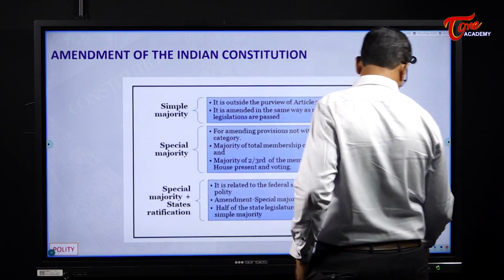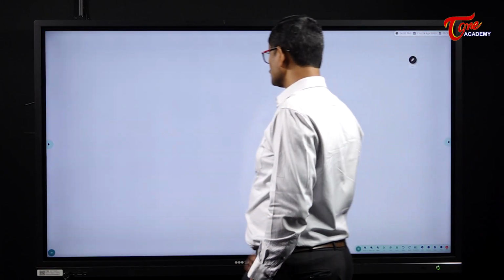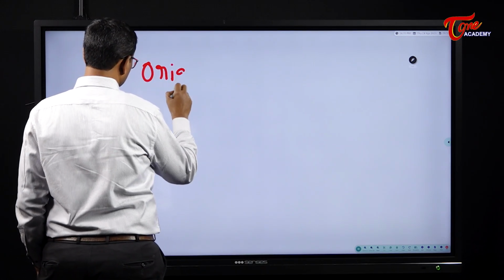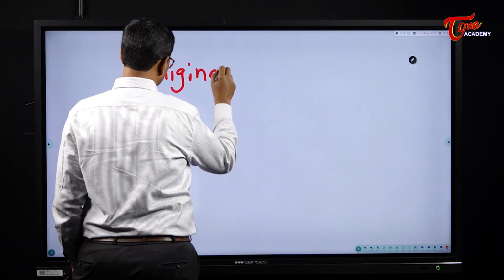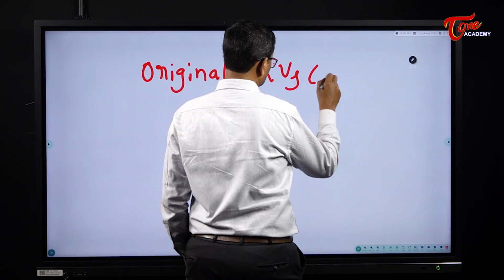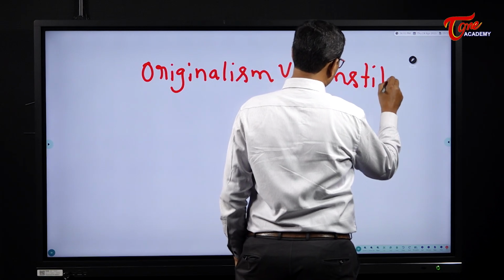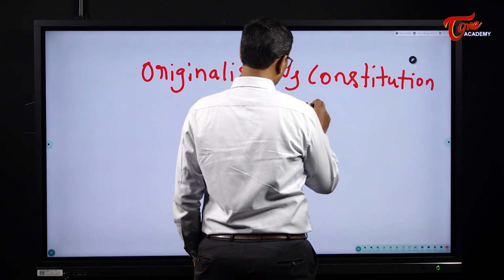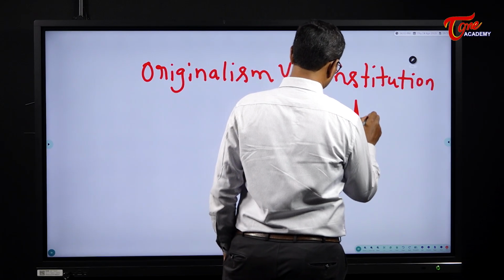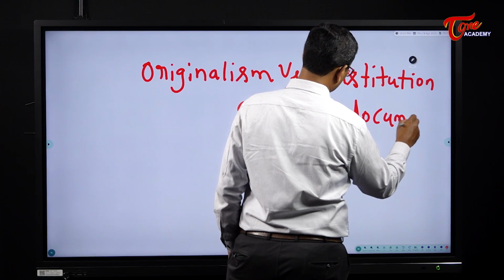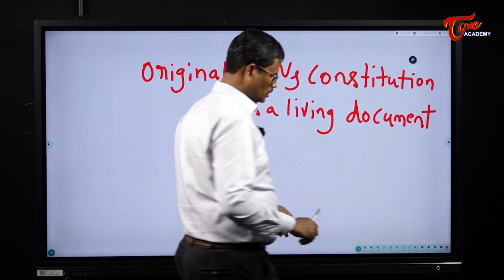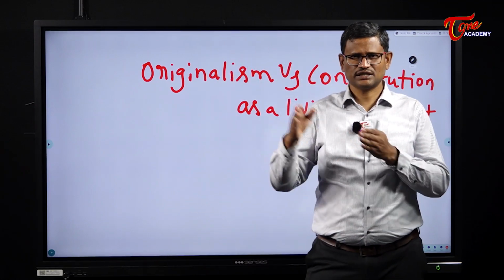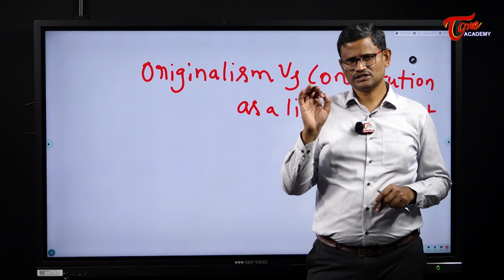Let's discuss this for some time. There are two concepts: originalism versus the Constitution as a living document. The Indian Constitution is called a living document. Why is it called a living document? The Constitution of India is capable of changing to suit changing circumstances. It was designed in such a way.